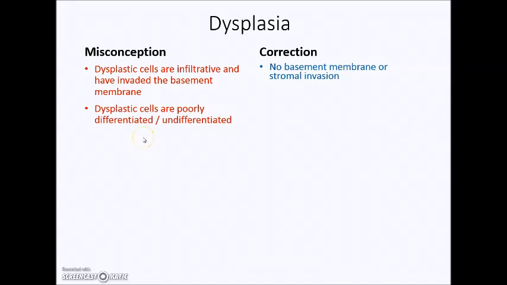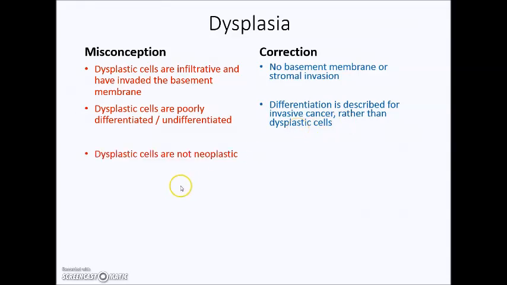Another misconception is that dysplastic cells are poorly differentiated or undifferentiated. This is not so. Differentiation is a term that we usually use to describe invasive cancer, established cancer that's already gone through the basement membrane. We don't use it for dysplastic cells. In terms of differentiation, the dysplastic cells also do definitely resemble the tissue of origin. They're not totally different and unrecognizable. They're still usually quite readily recognizable.